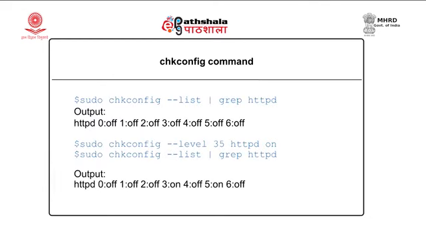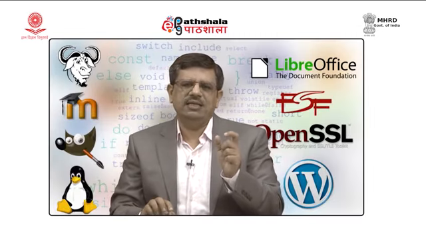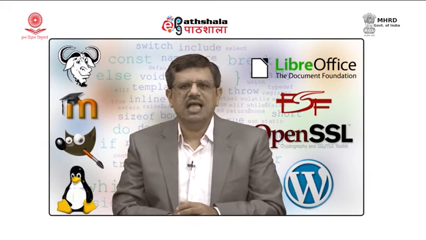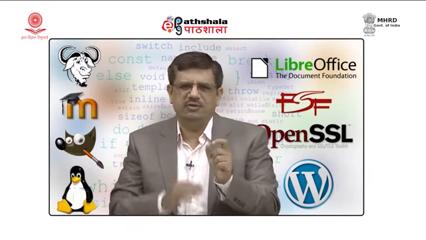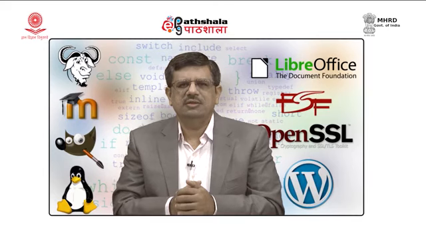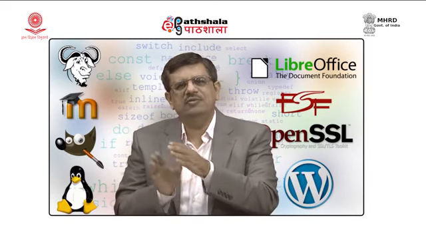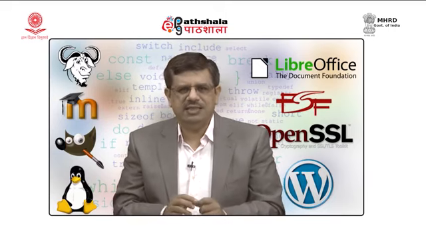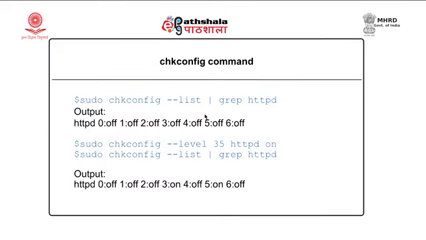Further, if we want to find out about a particular service, as you have seen, chkconfig will list various services. I am interested only in a single service, the HTTPD service, and I do not want to see the rest of the services. So, I can pipe the output to the grep command. As you can see on the screen, with the chkconfig command we are using the pipe symbol and the output is piped to the grep command. So, the output will be a single line. You can see here it is off for all run levels.